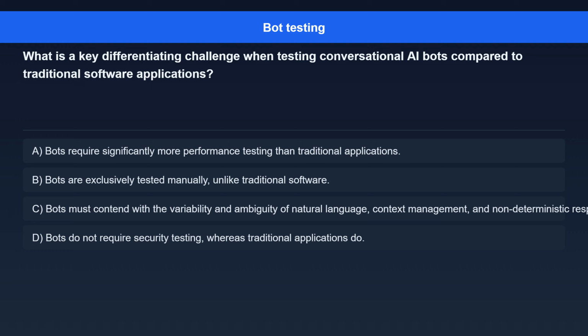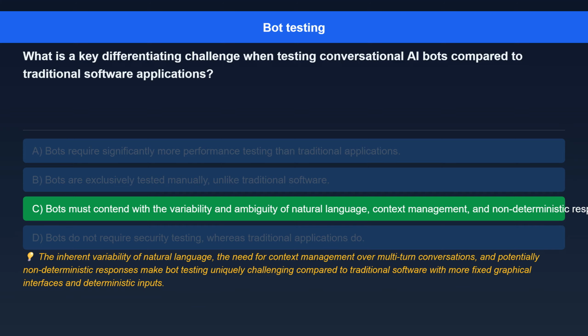Option C. Bots must contend with the variability and ambiguity of natural language, context management, and non-deterministic responses. Option D. Bots do not require security testing, whereas traditional applications do. The correct answer is bots must contend with the variability and ambiguity of natural language, context management, and non-deterministic responses.